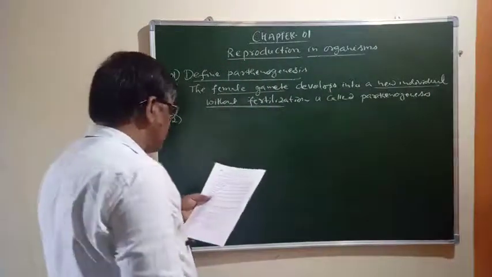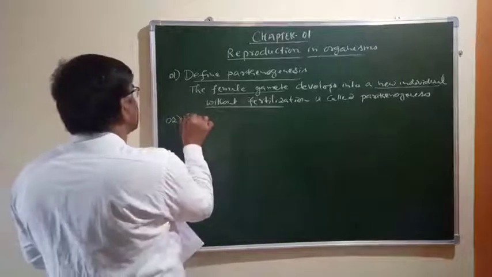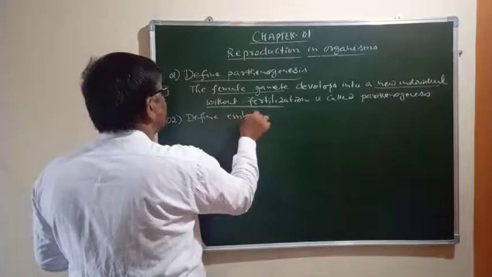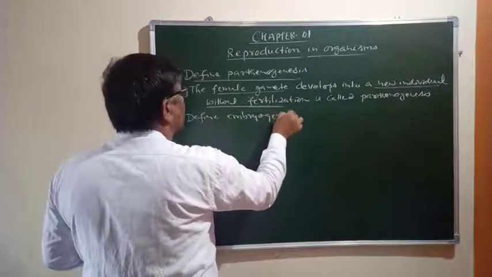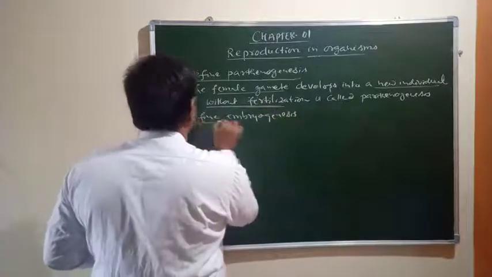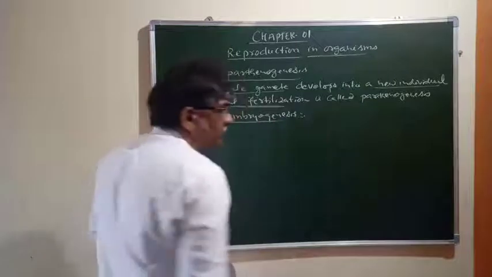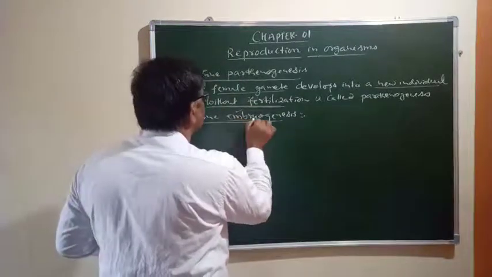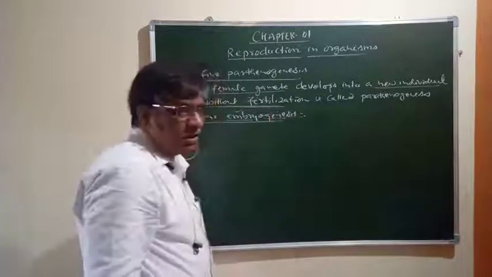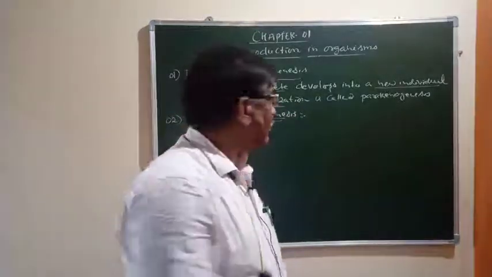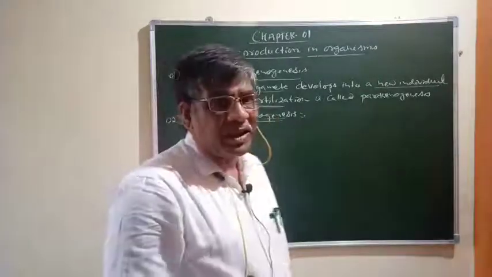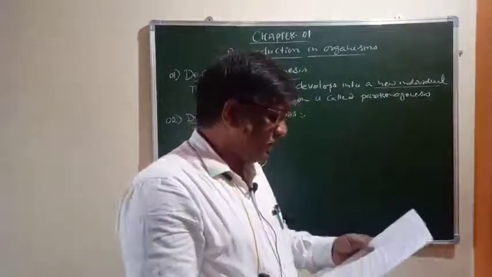Next question is: define embryogenesis. What is the expected answer for this question? Here embryogenesis means, genesis means formation, the process of formation of embryo from the zygote is called embryogenesis. So this is what you have to write.